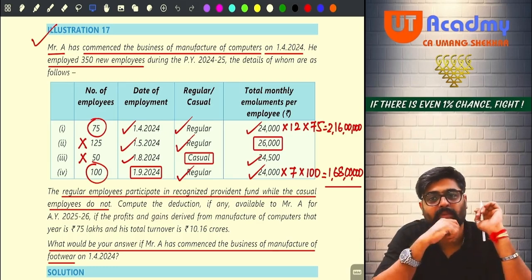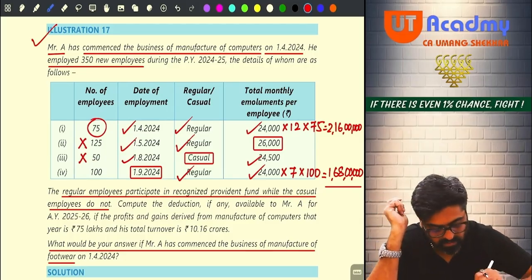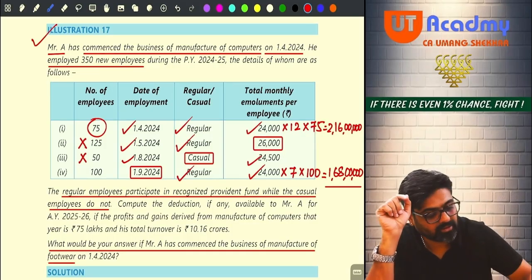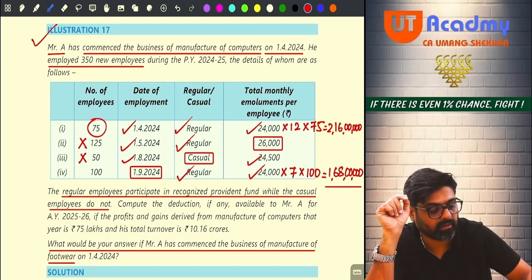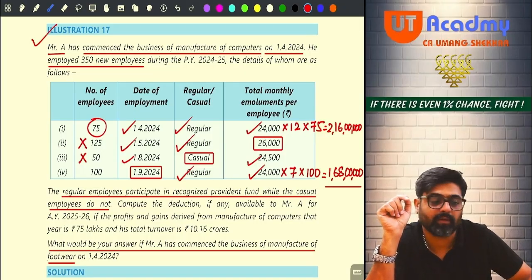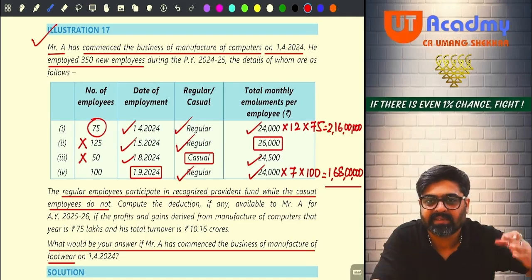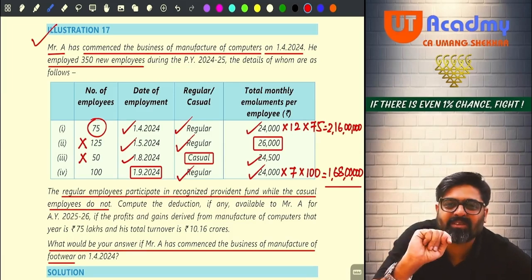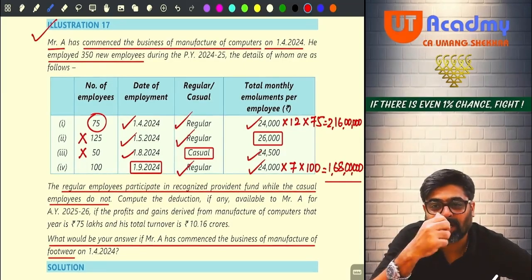Now talk about these 100 employees. These 100 employees are employed on 1st September 2024. So can I say 30 days of September, October 31, November 30, December 31, January 31, February 28 and March 31. 212 days, sir. 212 days. Still less than 240. Just because of this. Otherwise, see, they were participating in RPF also. Their salary was also less than 25,000.